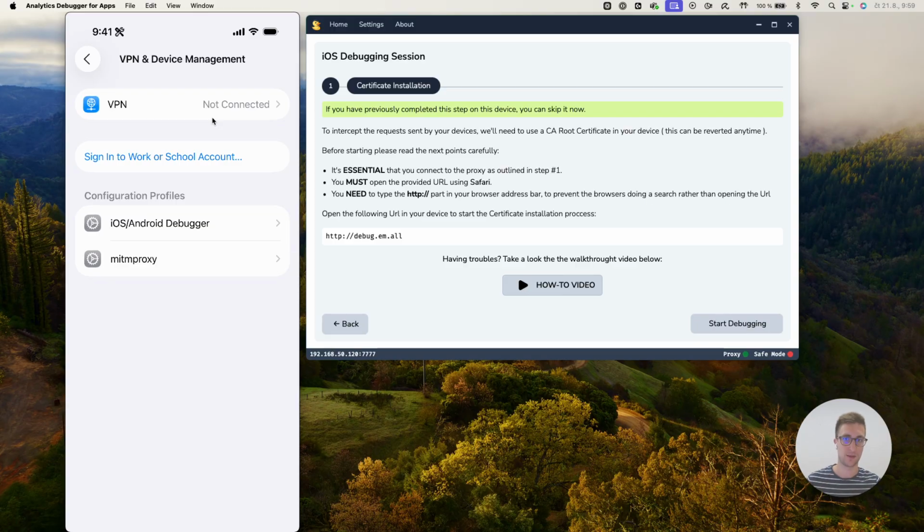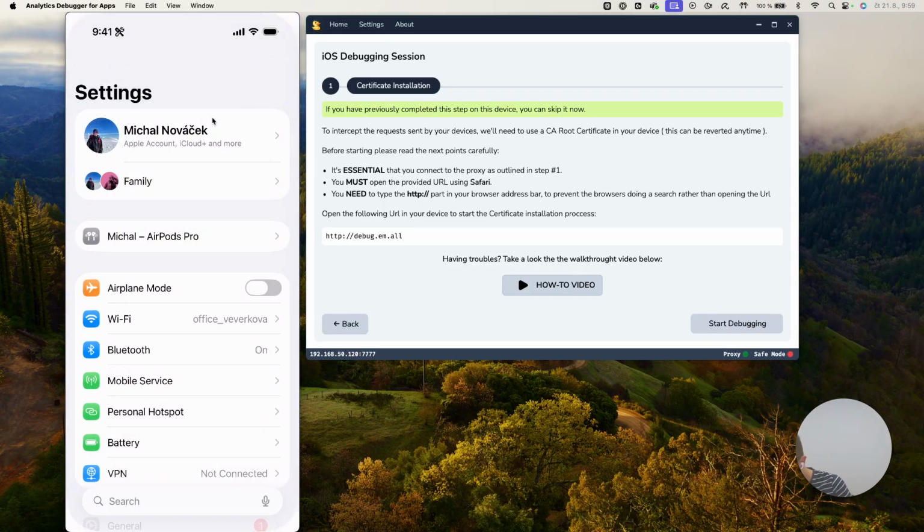The second step is crucial to enable the debugger in your Analytics Debugger. You need to trust the certificate that you have just downloaded to your device. How to do it?